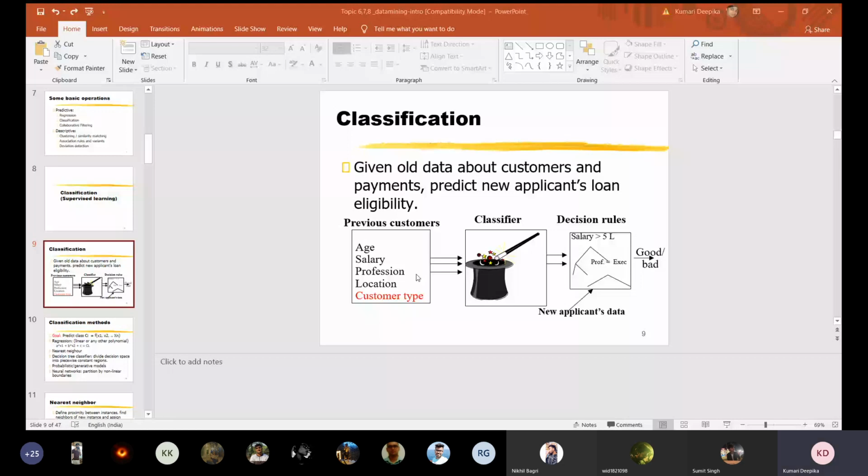So previous customers, what are the characteristics, or we can say what are the attributes for the customers? The age, salary, profession, location, and the customer type. So before going on to this slide, let me share one notepad.